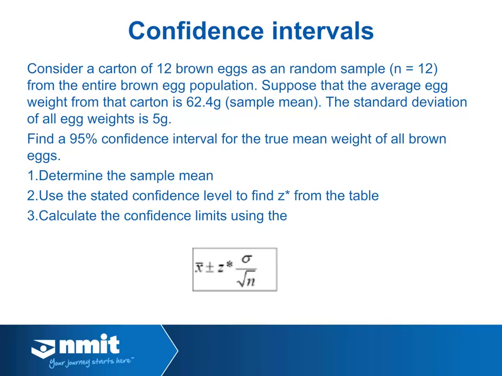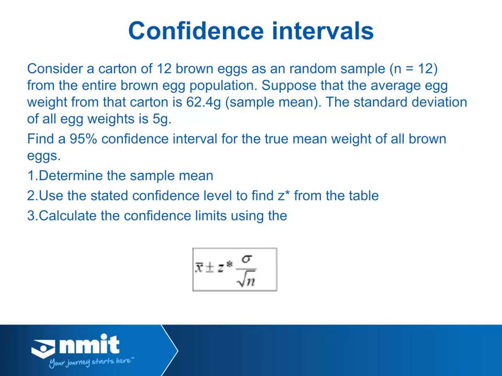We do this by coming up with a lower confidence limit and an upper confidence limit, which gives us our confidence interval, or the sample mean plus or minus a margin of error, where the margin of error is calculated as Z times the population standard deviation divided by the square root of the sample size. We're given the sample mean, 62.4, and the population standard deviation, 5. We know the sample size is 12.